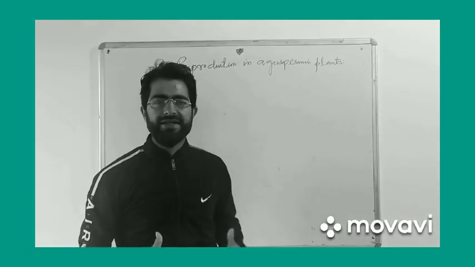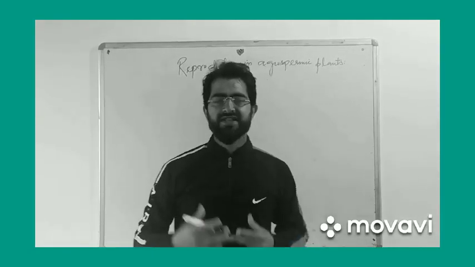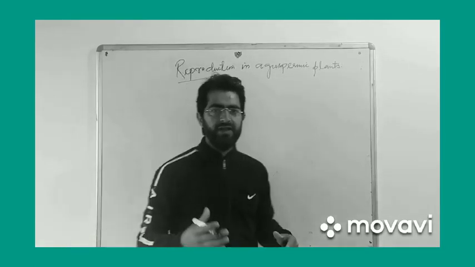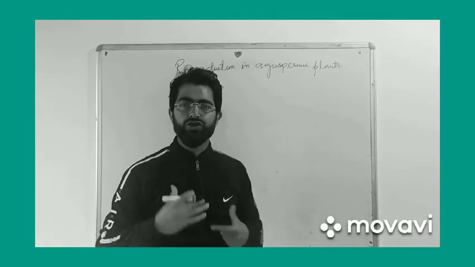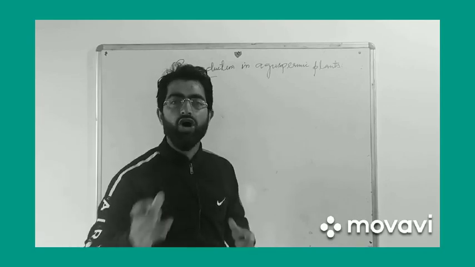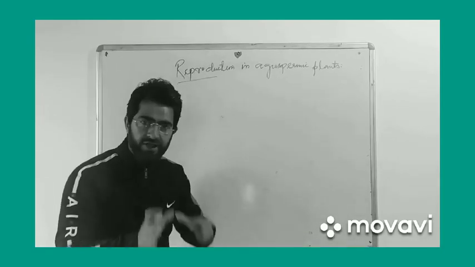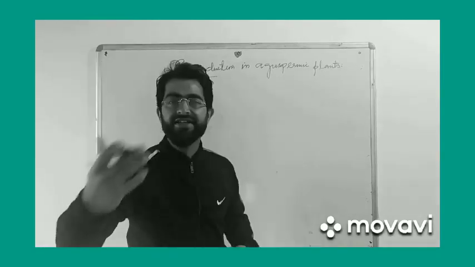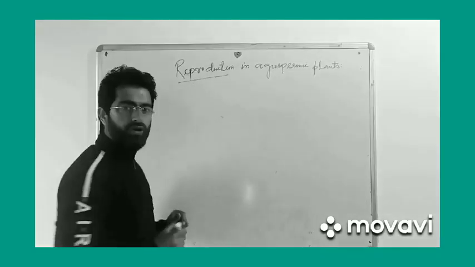As we all know, living organisms do not survive for an indefinite time. Every individual has an inherent ability to reproduce young ones of its own type. The phenomenon by which a living organism reproduces its young ones is known as reproduction.